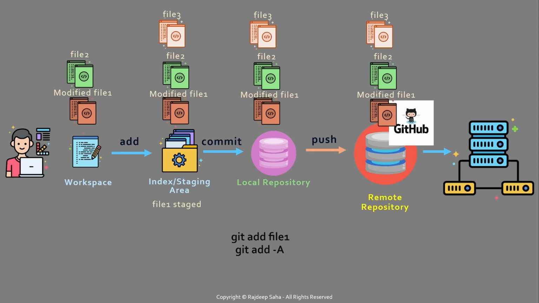Then you run git add file 1 or git add -a. Even though you are saying git add file 1, since file 1 is removed from the workspace, executing this command will actually remove the file from the staging area. And furthermore, if you run git commit -m and then a comment, that will remove the file from the local repository, and then when you run git push, that will remove it from the remote repository.